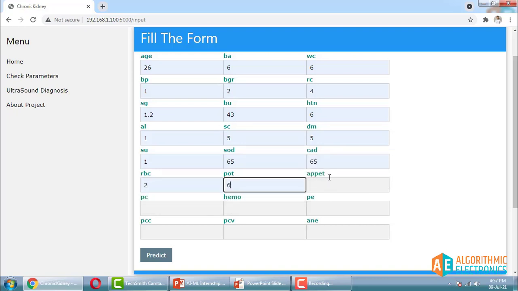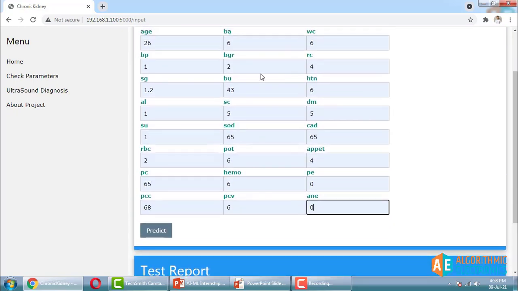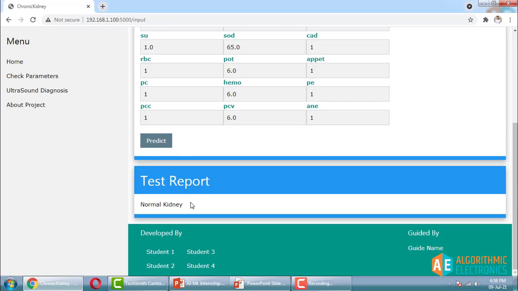We have the data set for chronic kidney disease, with more than 10,000 entries of different patients, and we are training our model. We are using a random forest classifier to train this model, and finally we are predicting the results. Once we predict, I'll get these results. Sometimes I'll get normal kidney, or sometimes chronic kidney disease detected.